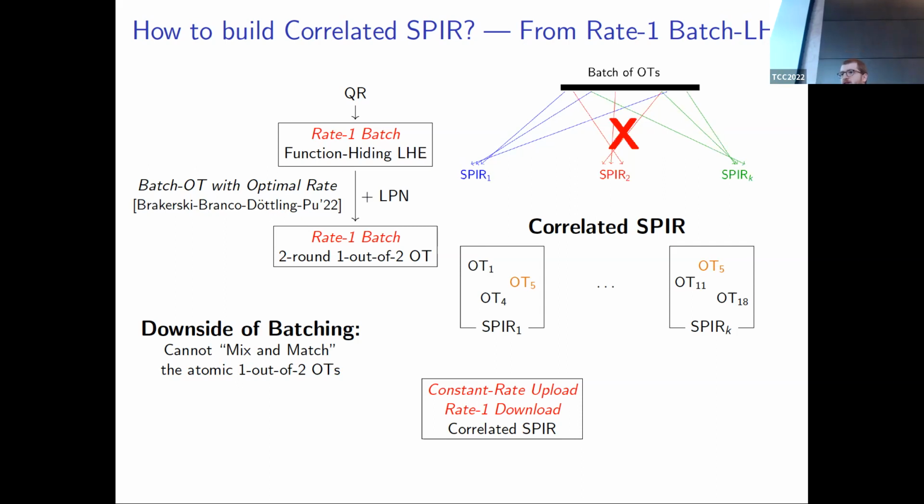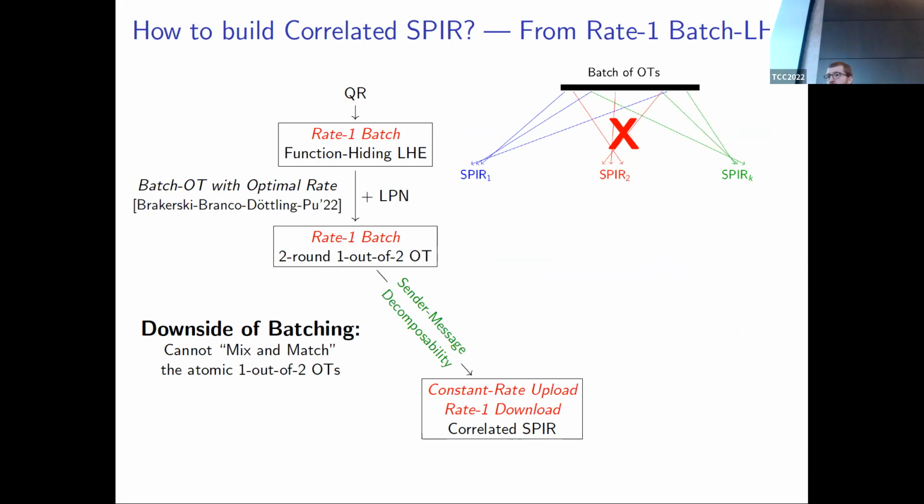Unfortunately, because we considered a batched primitive, it's a monolithic primitive, so there's no good reason why we should be able to decompose our OT messages to retrieve these atomic OTs we need. Now, fortunately, we were able to observe a non-black box property of the construction of Brzuska, Branco, Döttling, and Pu, which gives us exactly what we need.